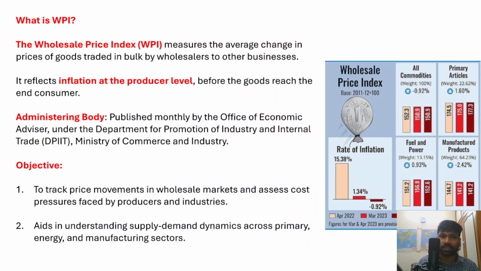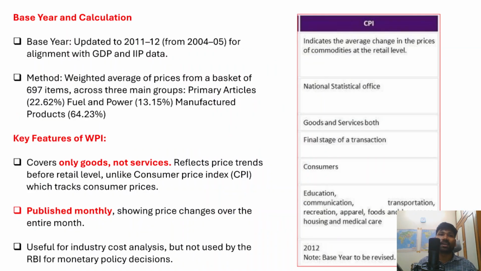Now, what are the objectives of compiling this wholesale price index? The objective is to track price movements in wholesale markets and also assess the cost pressures which are faced by the producers and the industries. Secondly, it also aids in understanding the supply-demand dynamics across primary, energy and the manufacturing sectors as well. So these are the important objectives of compiling the wholesale price index.